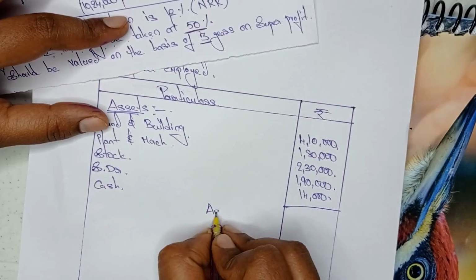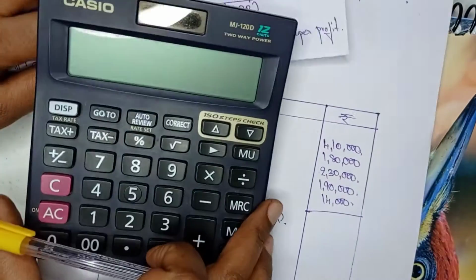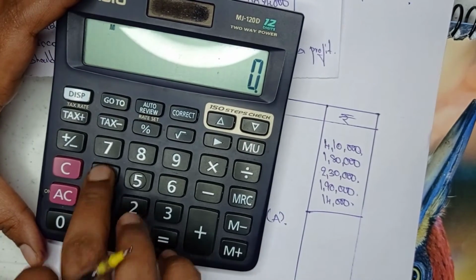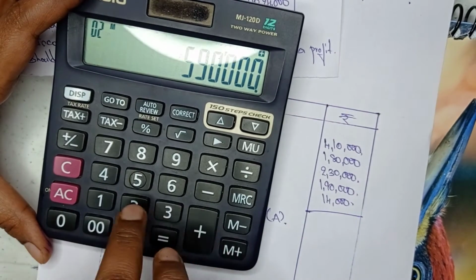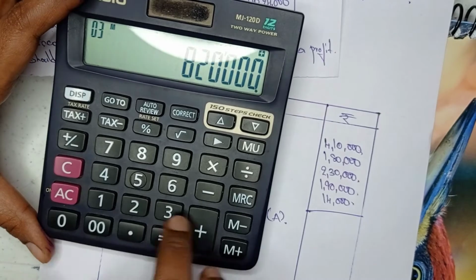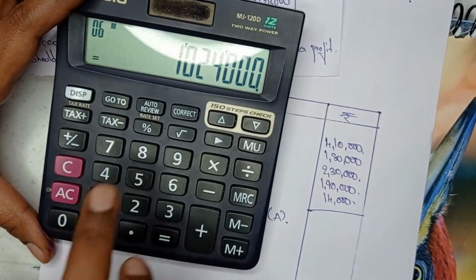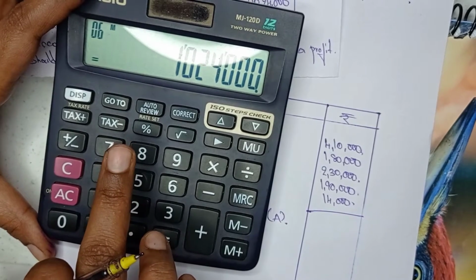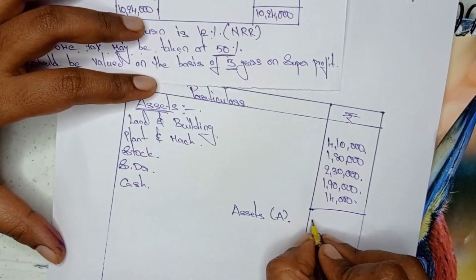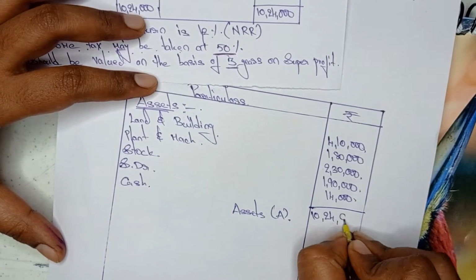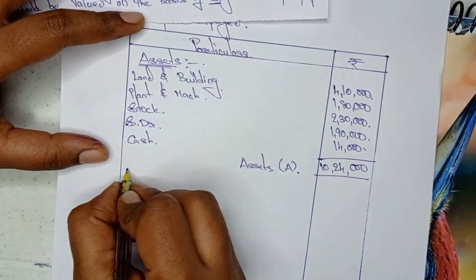So assets A. Now 4,10,000 plus 1,80,000 plus 2,30,000 plus 1,90,000 plus 14,000. So 10,24,000 is the total assets value. Now in the same way we need to write the liabilities as well.